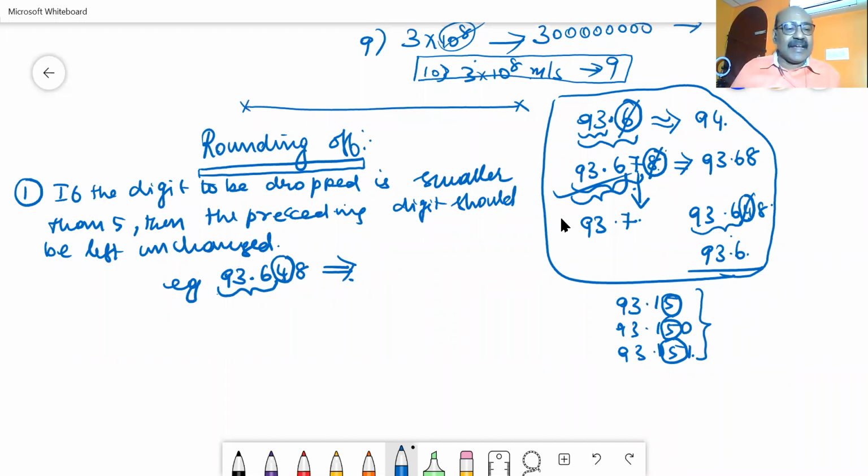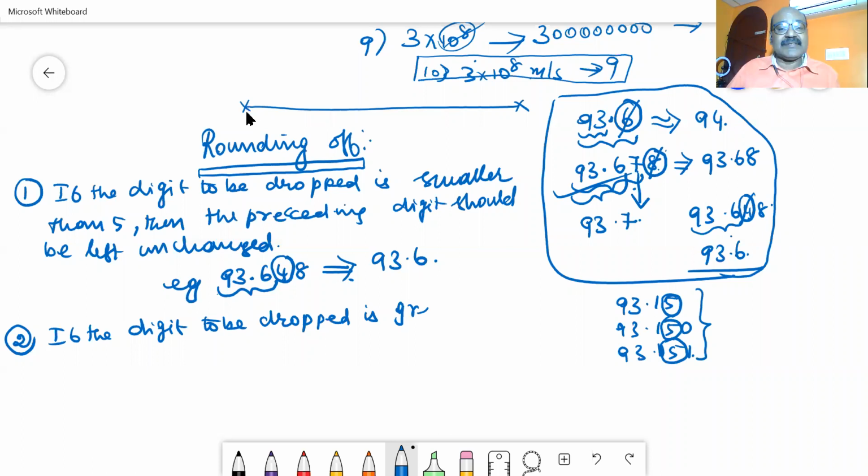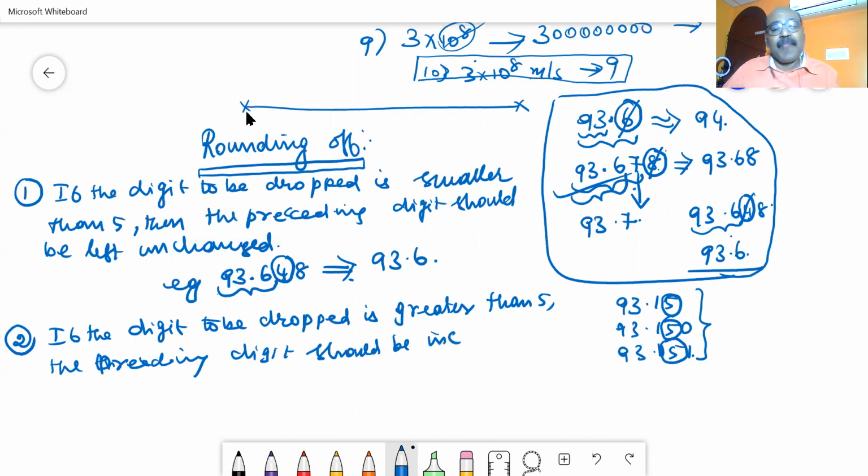Then what is the second rule? Again, if the digit to be dropped is greater than 5, what you have to do? Then the preceding digit should be increased by 1.